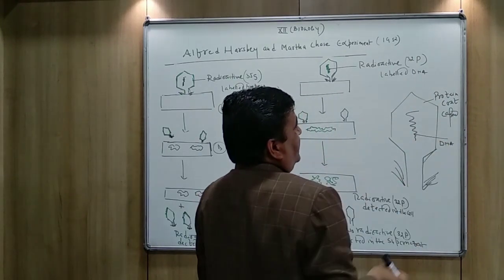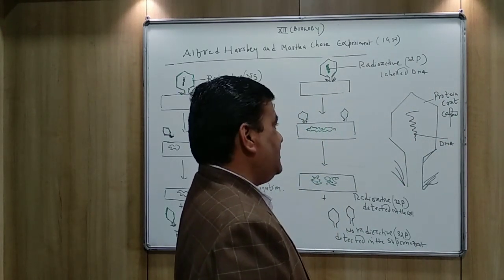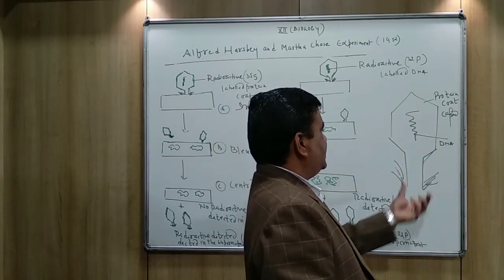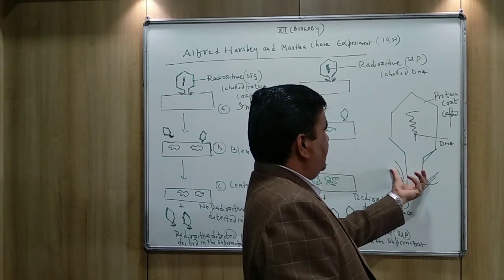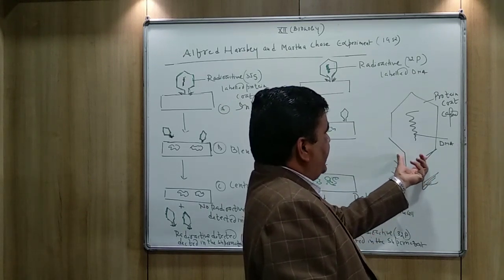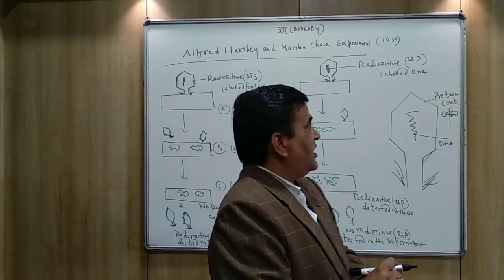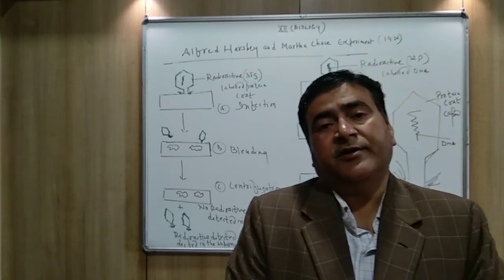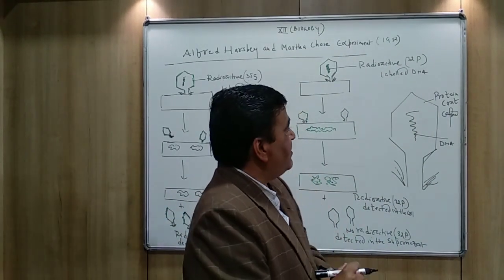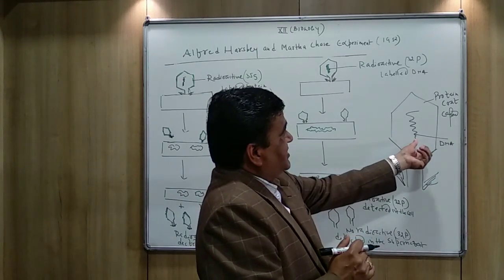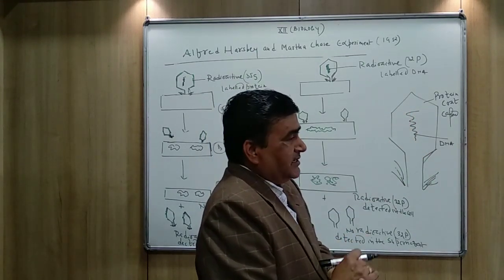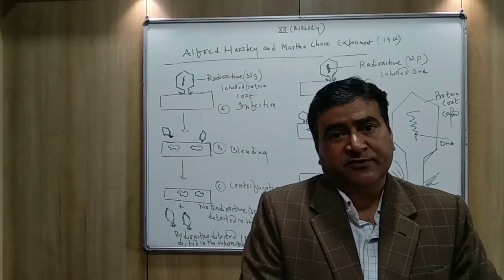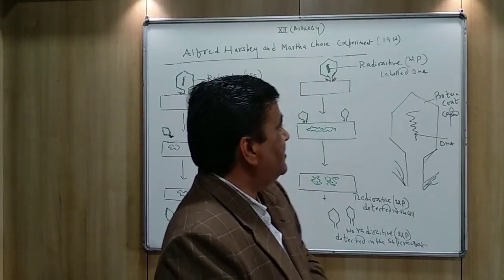Actually, the protein coat or the body has three parts: the head, this is the neck, and these projections are called hooks. The hook, the neck, as well as this protein coat, or the capsid, all these three parts, the outer covering overall, are made up of protein, and this central part contains the nucleic acid. In the case of the bacteriophage, the nucleic acid is not RNA, it is what? DNA.